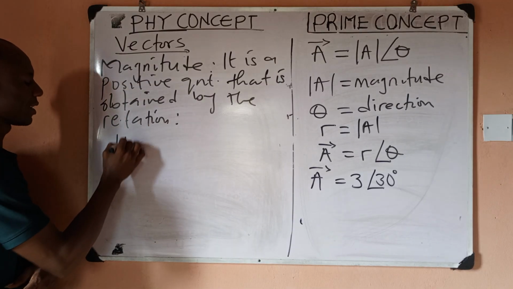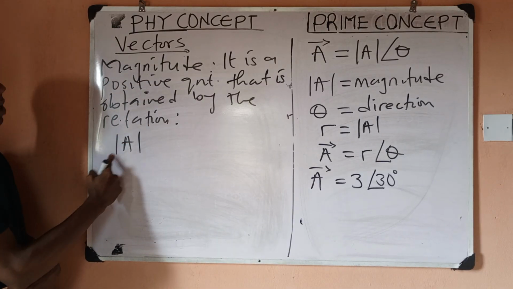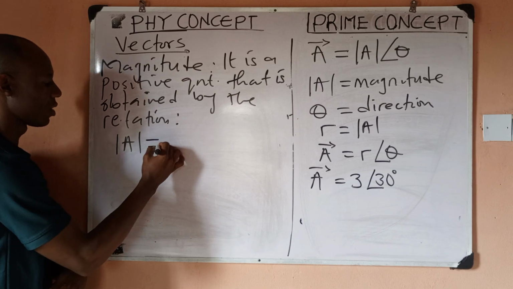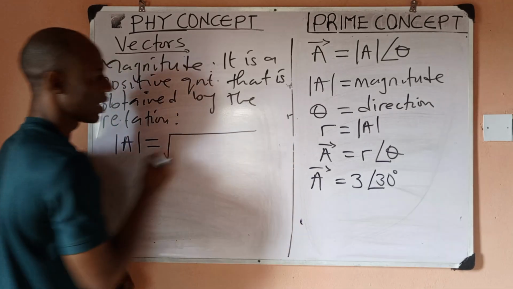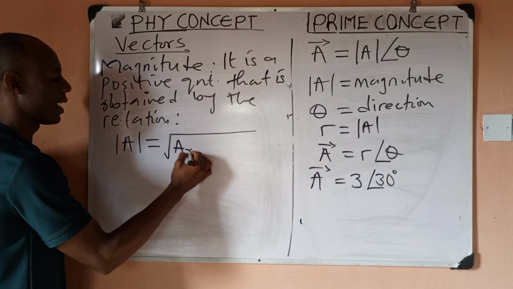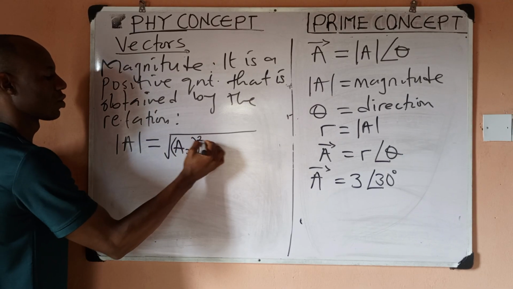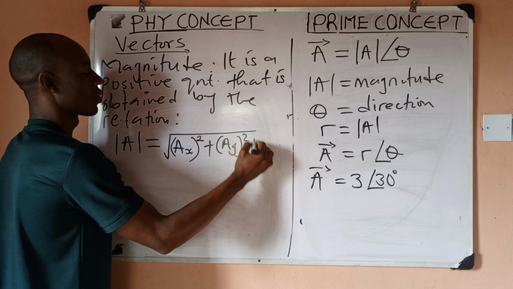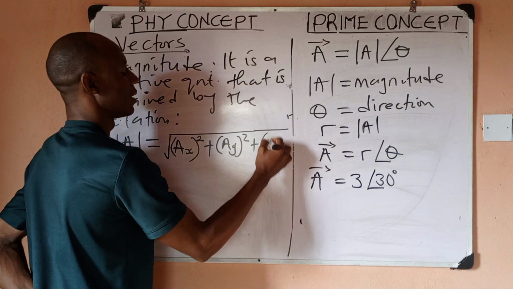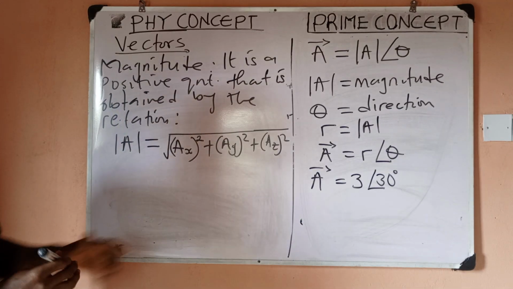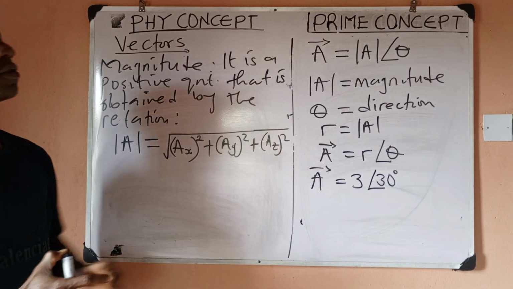First you should know that whenever you see bars, this thing means magnitude. And the magnitude of a vector is usually gotten from the Cartesian coordinates. So it's going to be the square root of ax squared plus ay squared plus what now? Az squared. So this is how we can find the magnitude of a vector.